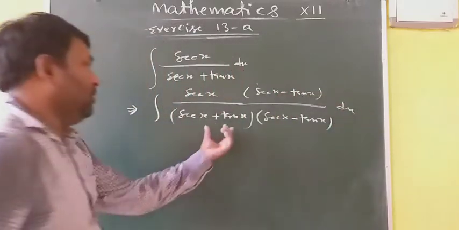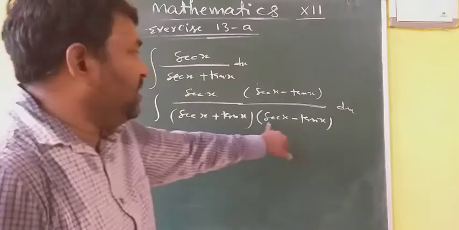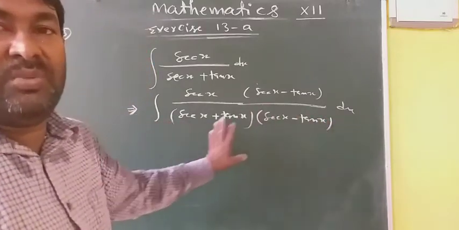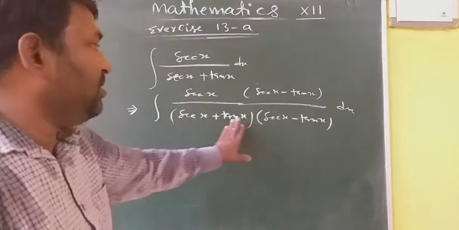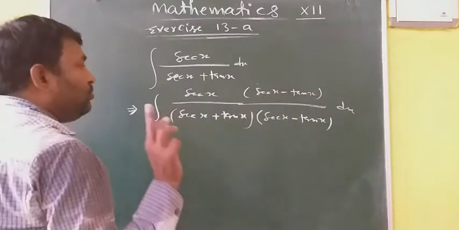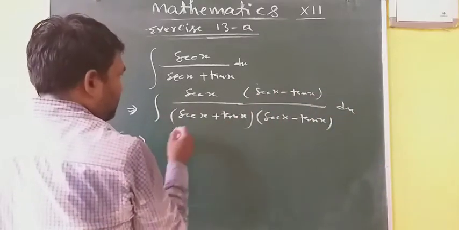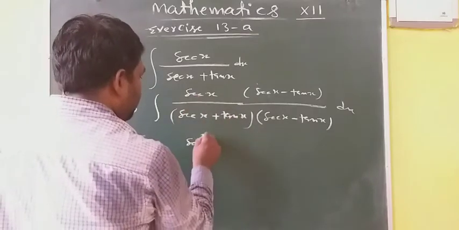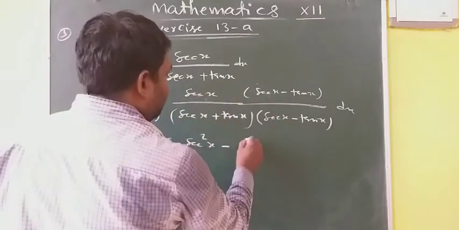In the denominator, you see a plus b and a minus b, you will get a square minus b square, meaning sec square x minus tan square x. That will give you 1. Simplify the numerator: sec x into sec x is sec square x, minus sec x into tan x.